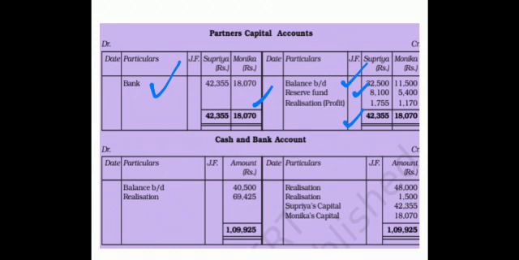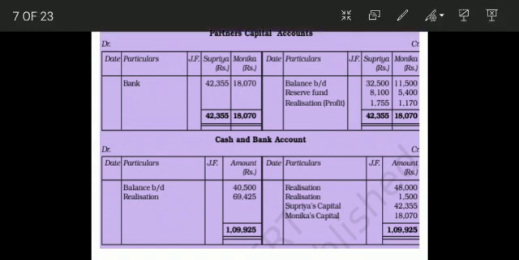Now see, these two values after making cross will go on the credit side of our bank account. Right? So Supriya's value 42,355, Monica 18,070. Then the realization account debit side was having the payment of liabilities, where we paid creditors 48,000 and realization expenses 1,500. So that we are writing on the credit side.